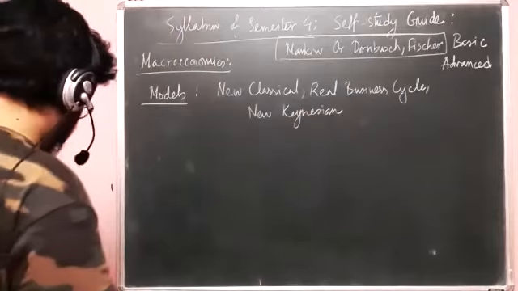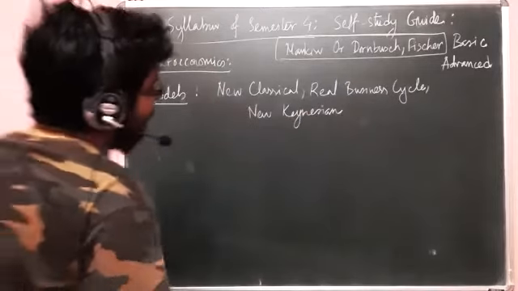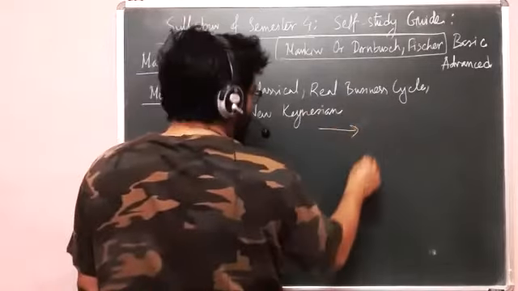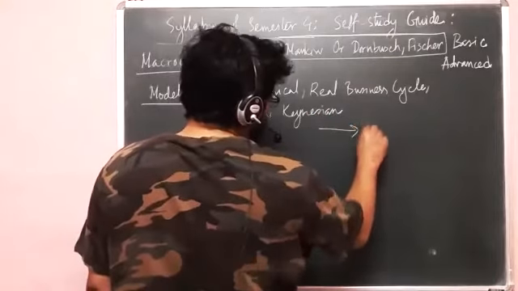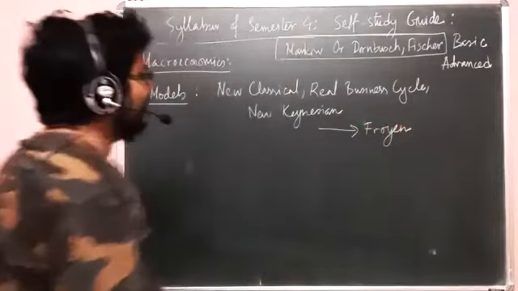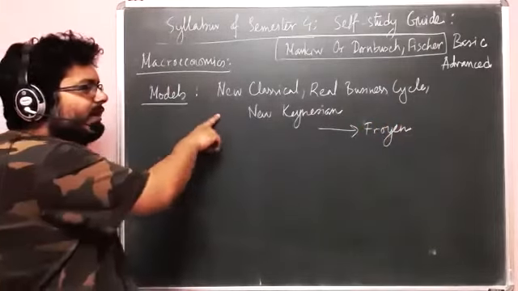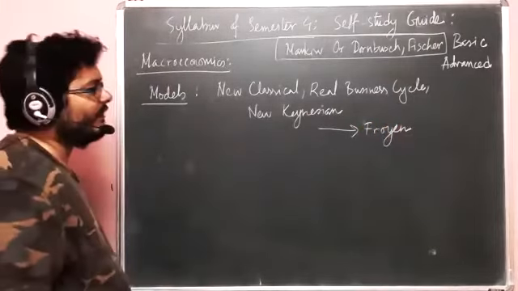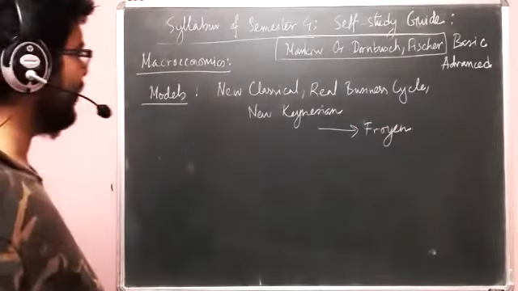So for these three, the sufficient reference is Froyen. I think Froyen deals with these three in, I think, 2 chapters, and it's a brilliant dealing.